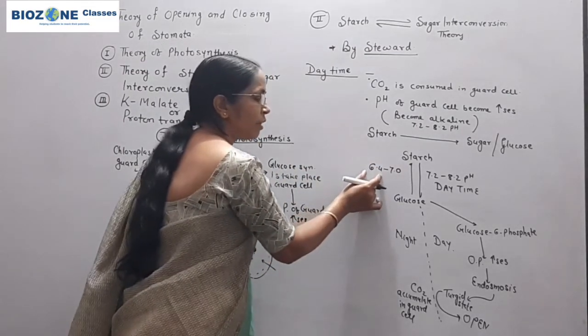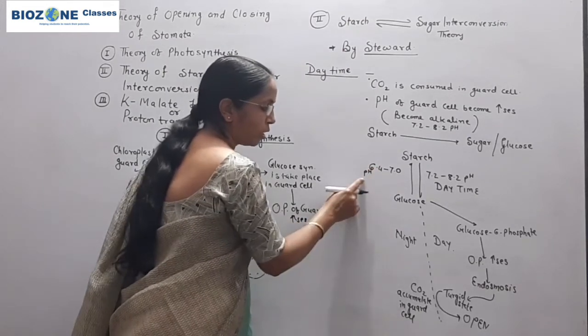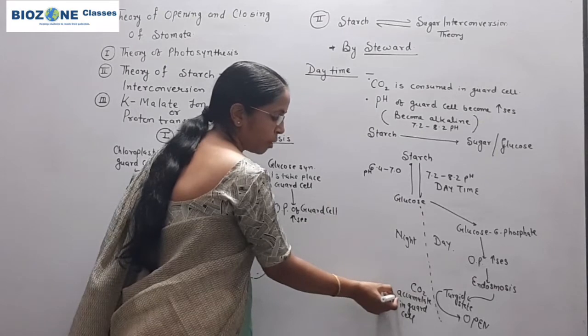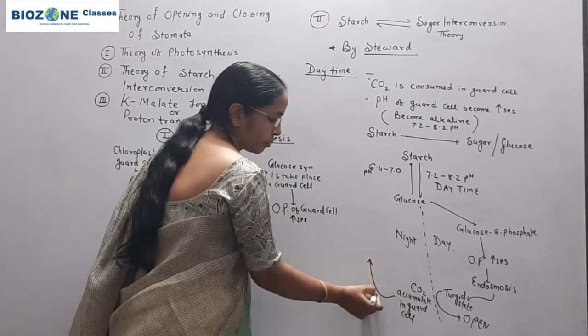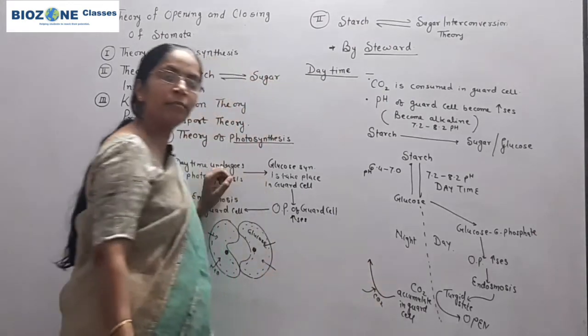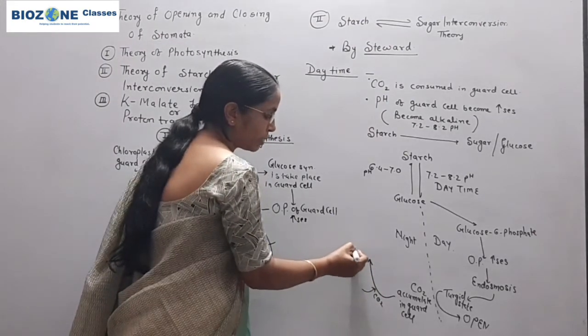So when the pH of the guard cell becomes about 6.4, because of CO2 accumulation, carbon dioxide released in respiration also, the pH becomes acidic.